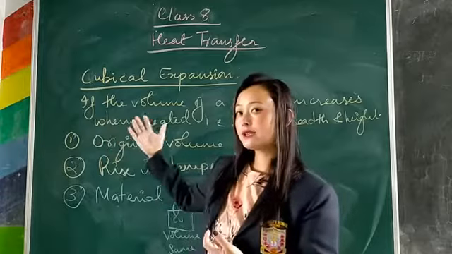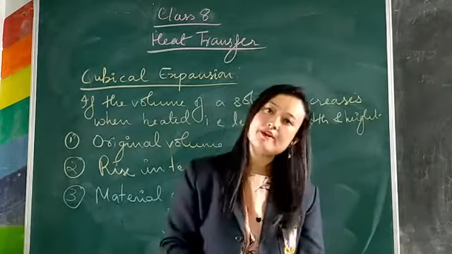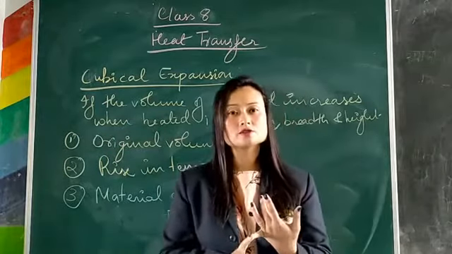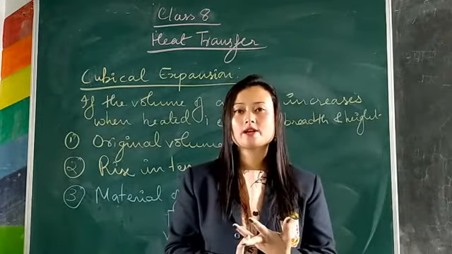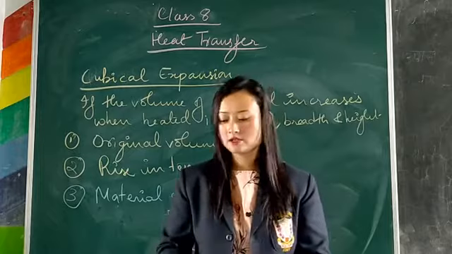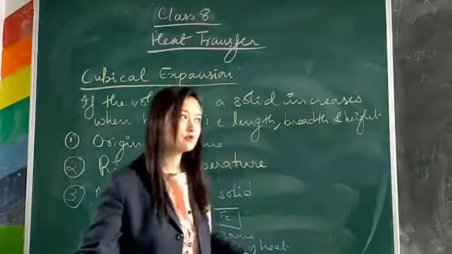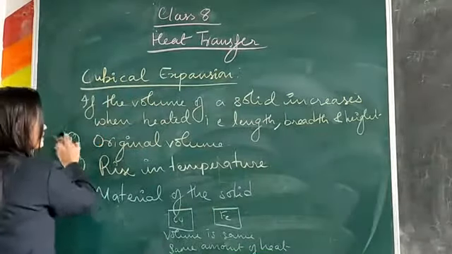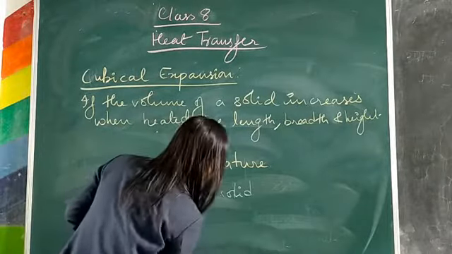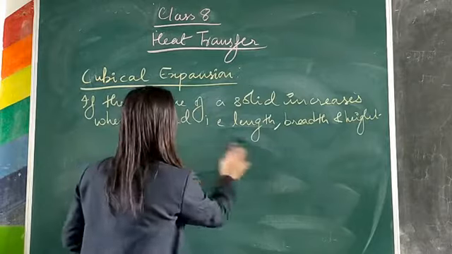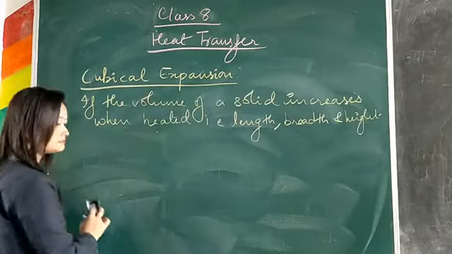And cubical expansion also depends upon three factors: first one is your original volume, second one is your rising temperature, and the third one is your material. So these are the same three factors on which linear expansion, superficial expansion and cubical expansion depend.